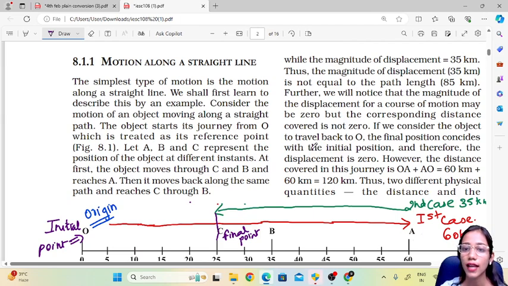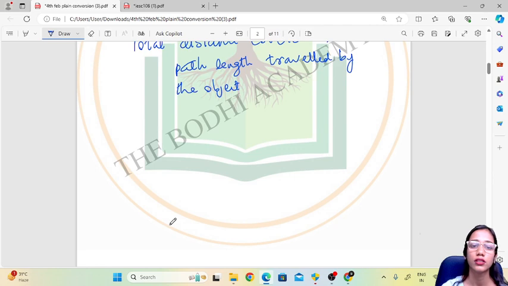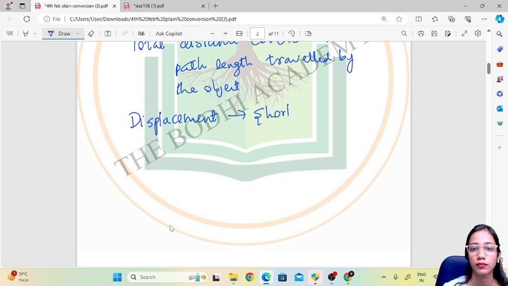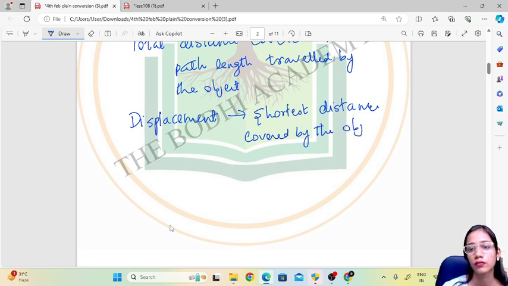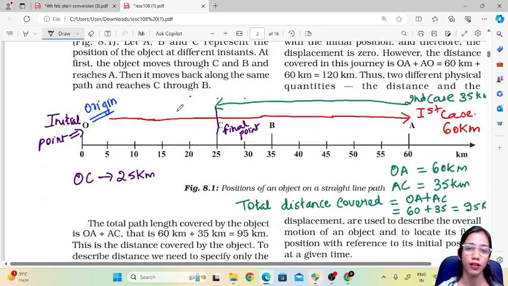Now the definition of displacement is. Now another example we will take.